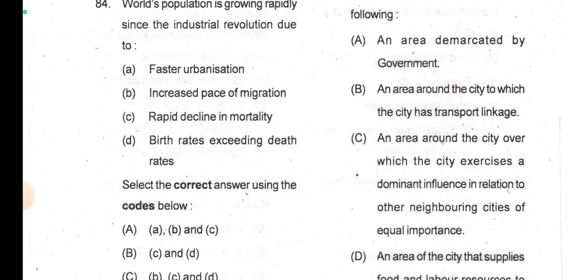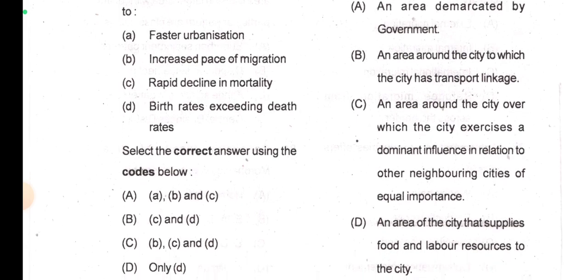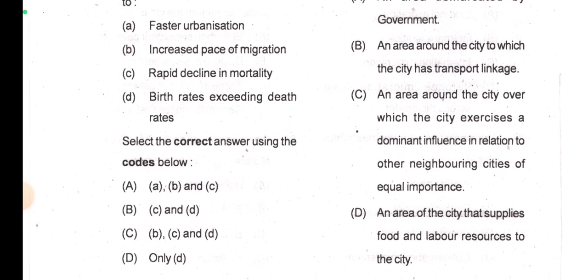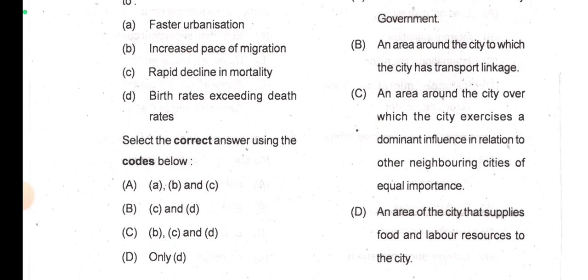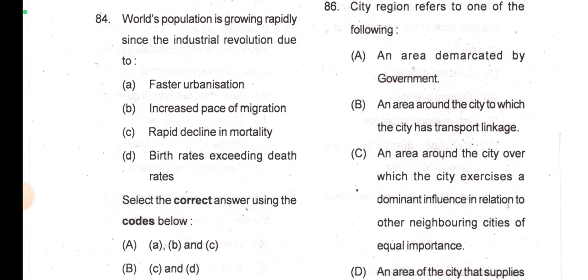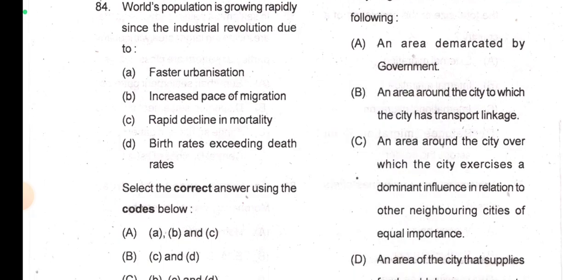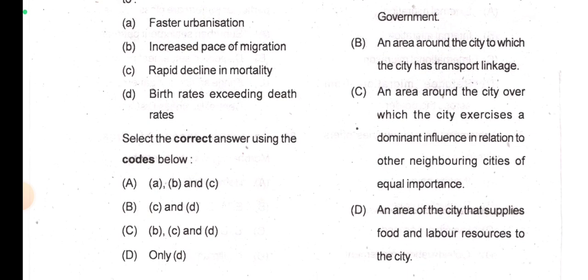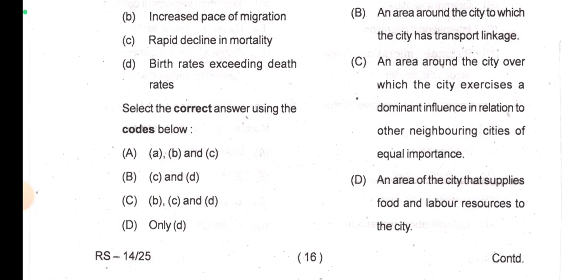World's population is growing rapidly since the industrial revolution due to faster urbanization. Urbanization is the result of population growth, not population growth occurring due to urbanization. So I think option A is not true. Increased pace of migration, no. Rapid decline in mortality and birth rates exceeding death rates, so options C and D are correct here.